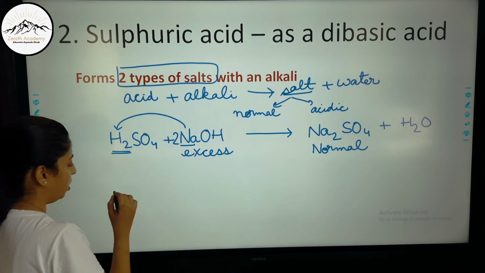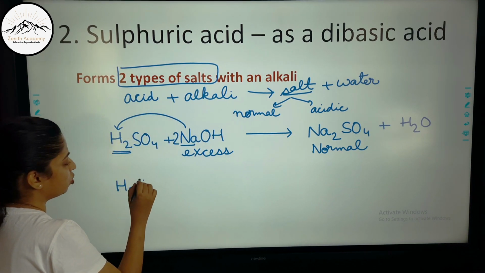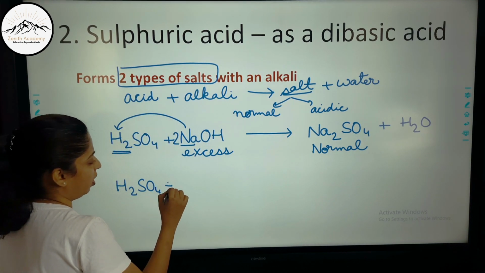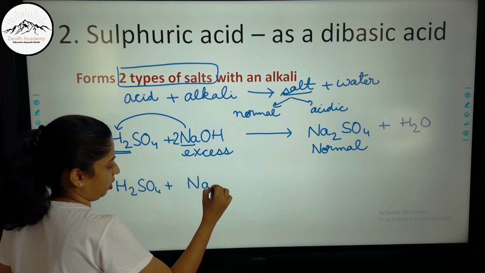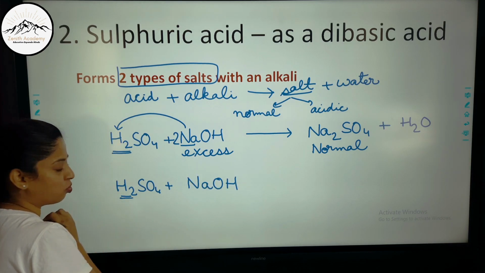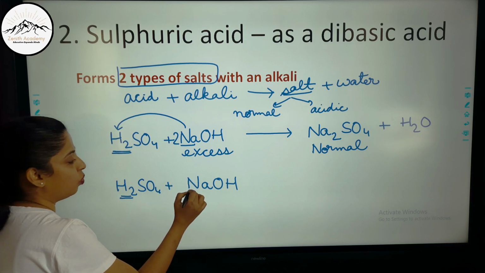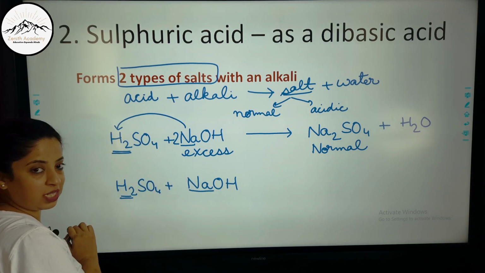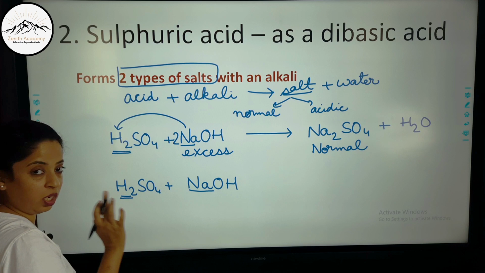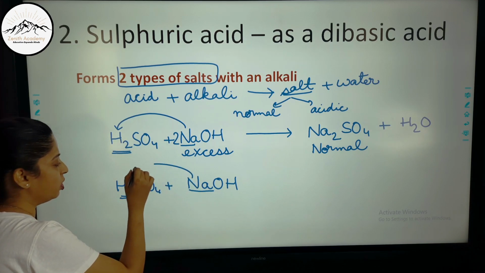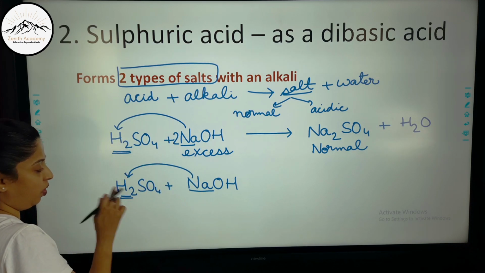Now see here again, when H2SO4 reacts with sodium hydroxide, if only one of the hydrogens is replaced, because only one sodium is there and it is not in excess, we are not writing 2 here, then only one sodium will replace one hydrogen atom.